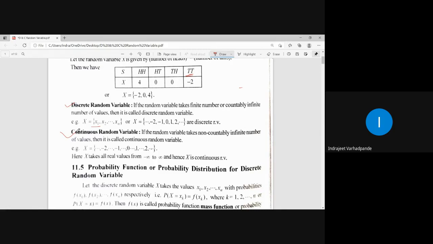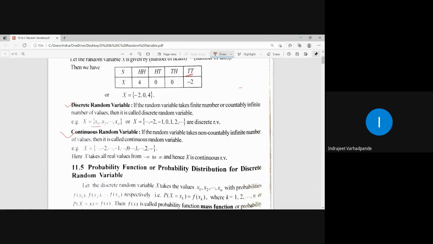Noted down the definition. The definition for continuous random variable and discrete random variable.